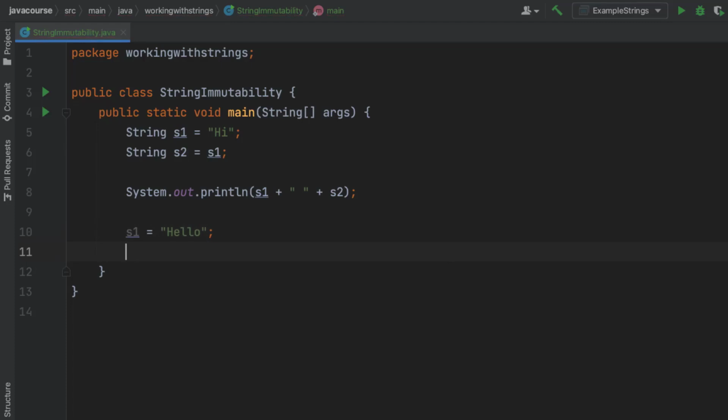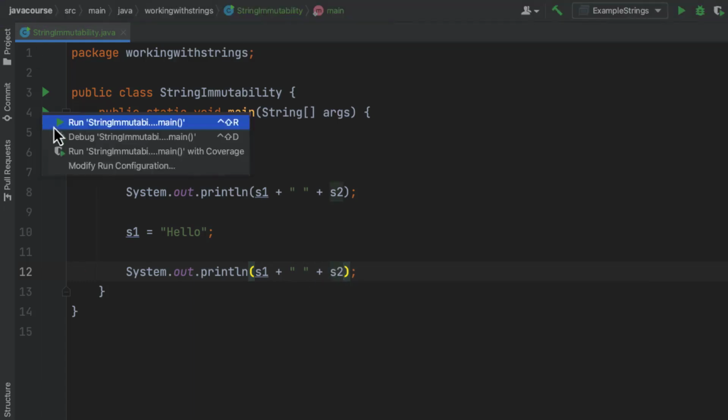If the string were mutable, then right now, if I would print it again, s2 would also have changed, because I've set s2 equal to s1. So let me go ahead and print this again. Another space and plus s2. Alright, let's run this.